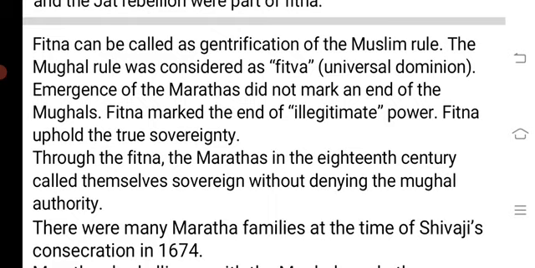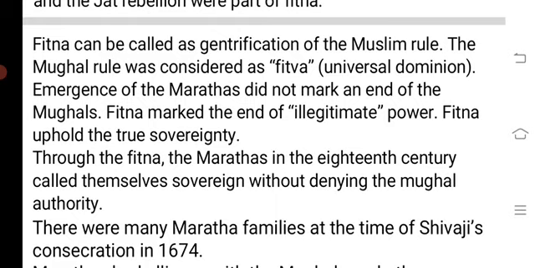So if you see from outside, fitna means universal dominion, and that is the Mughal rule. And if the Mughals use coercion over this local power, that would make the power illegitimate. So to legitimize this power over the mostly Hindu territories, this fitna technique was used, and here the power itself gets legitimized. The Mughal sovereignty gets gentrified.